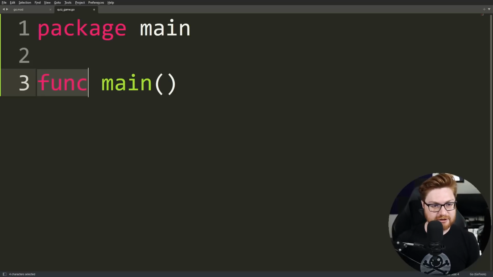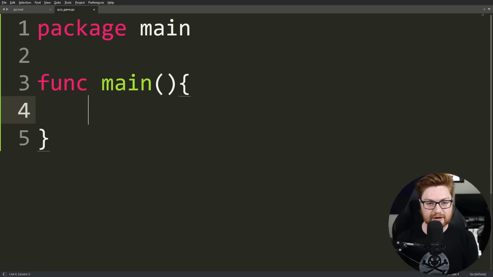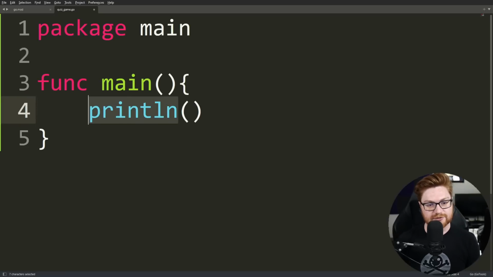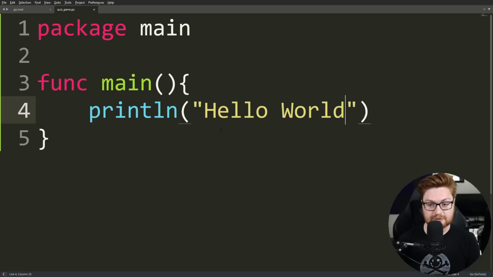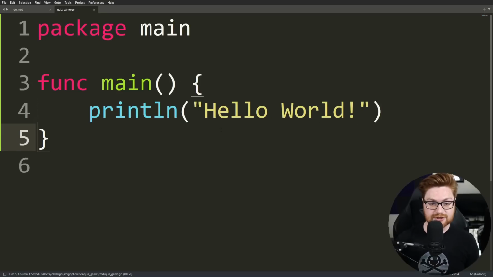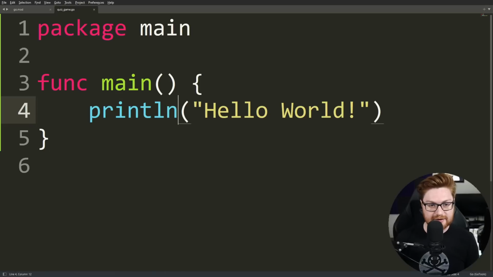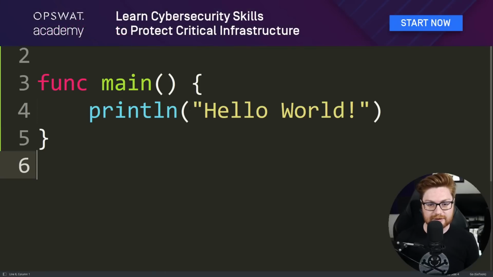You'll define func to declare a function, and then you'll use the name of the function, in this case main, so that it is automatically the thing that is run or executed when you invoke this. I don't know if folks tend to know, but there is actually a default print function. So if you just wanted your own super quick, super simple hello world program and application, you could go ahead and use println, all lowercase here, not using the format package that we'll get to in a moment, but this will go ahead and display that onto standard output.